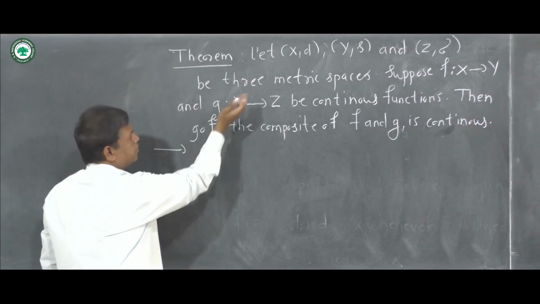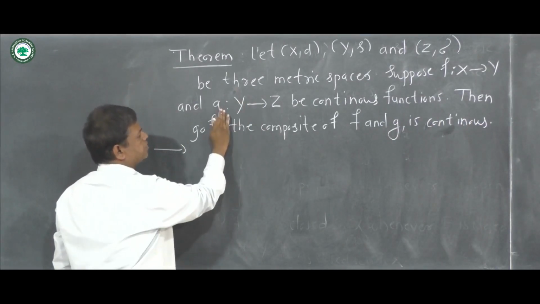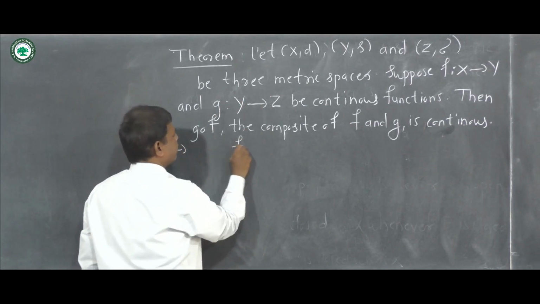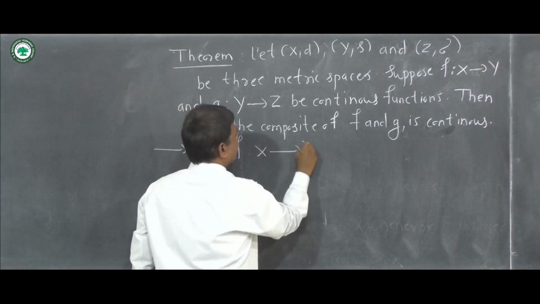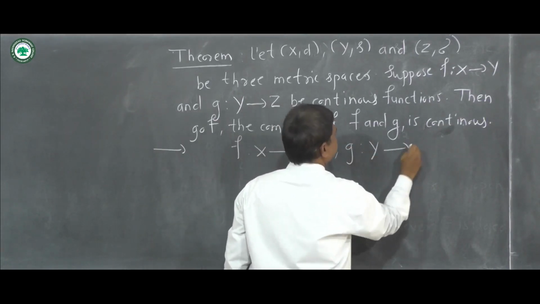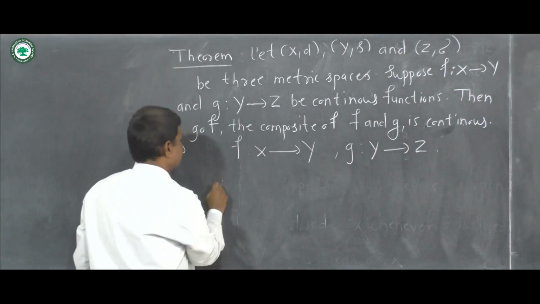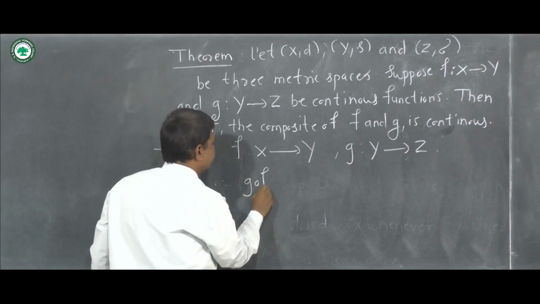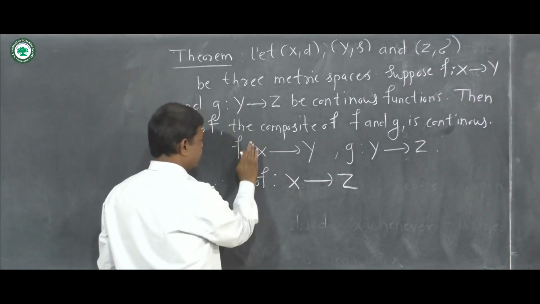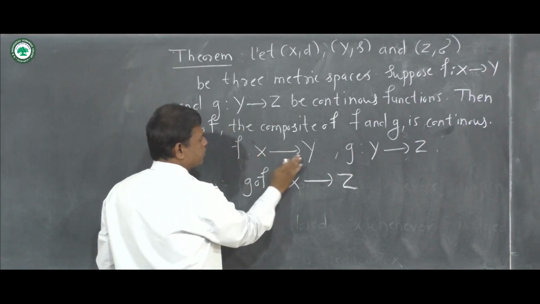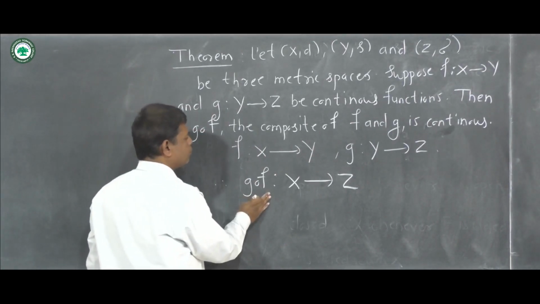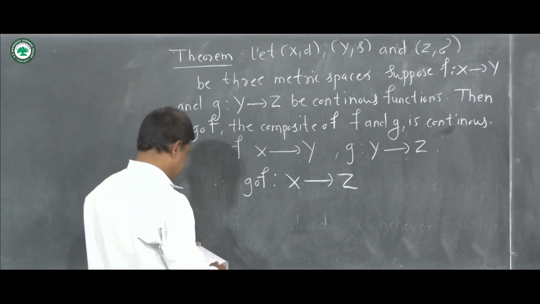Now in the statement we are given that functions f and g are continuous. Function f is from X to Y and function g is from Y to Z, so g composite f is a map from X to Z. Now we want to show that g composite f is continuous.